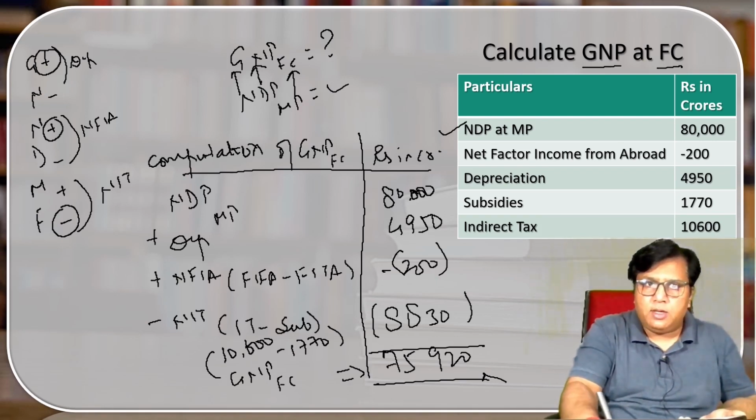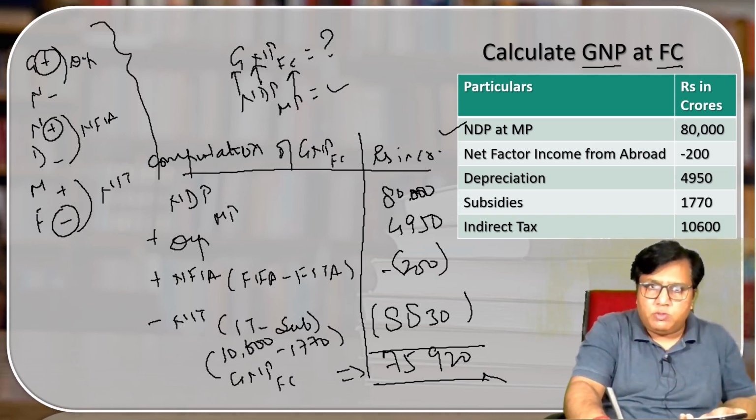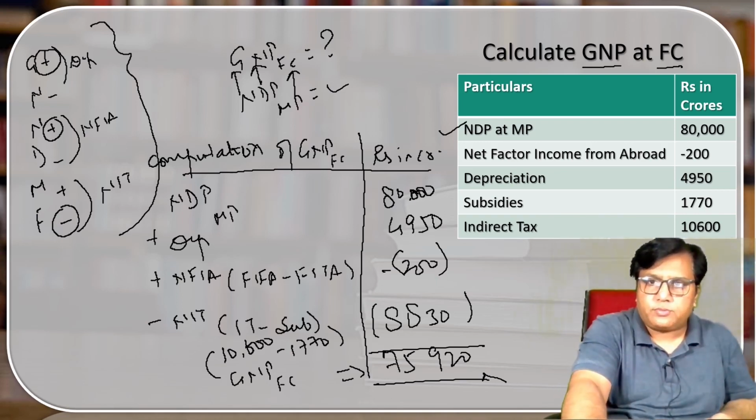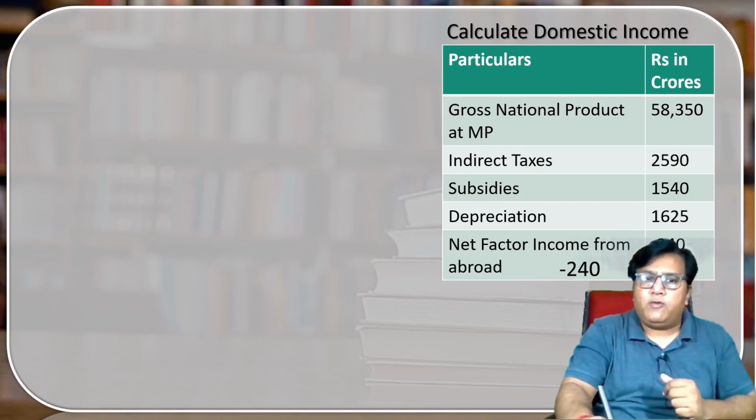I hope the point is clear. I repeat the same thing. Firstly, what we have to do is we have to draw the format. At the time of drawing the format, please consider the Germany ne nahi di mujhe Ferrari concept. After drawing the format, then we have to substitute the value. How we substitute the value? Read the questions and put the values. Clear? I hope the point is clear. Now let us solve another question.